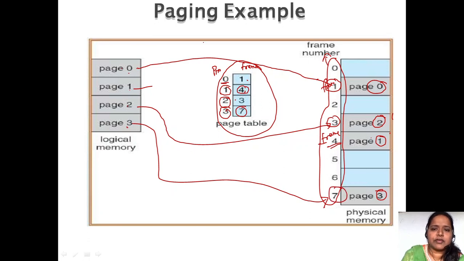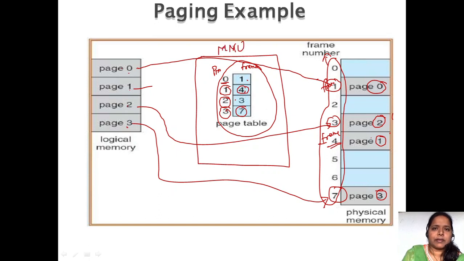So this is the information that is going to be maintained by the memory management unit. In order to make the task easier, it is going to maintain one table called the page table. That page table contains the page number as well as the frame number, which page has been placed onto which frame.